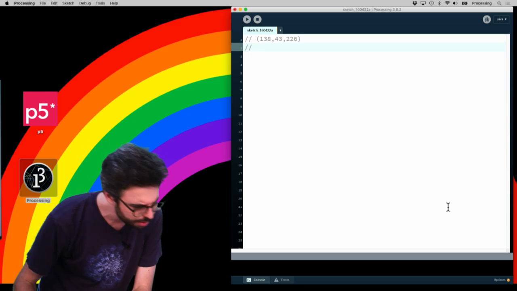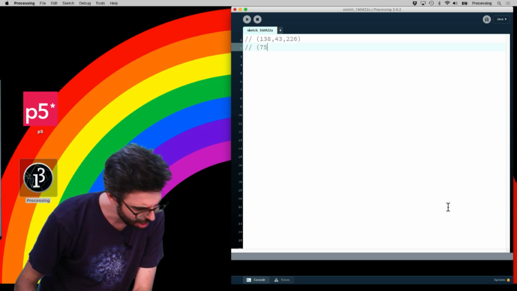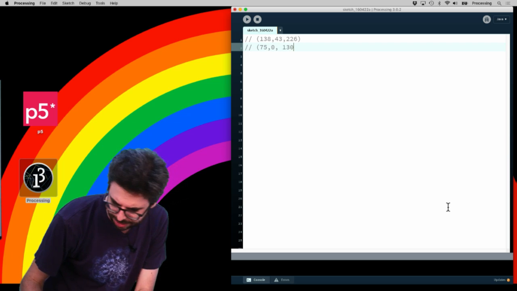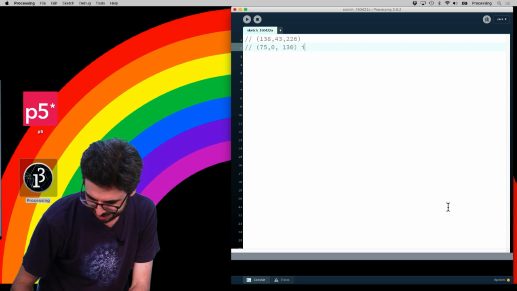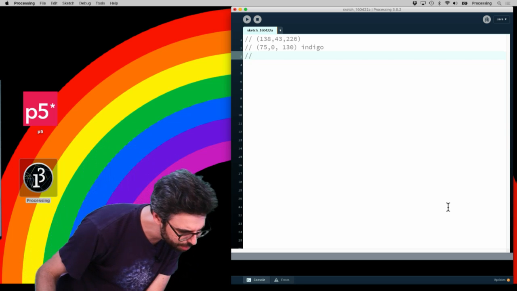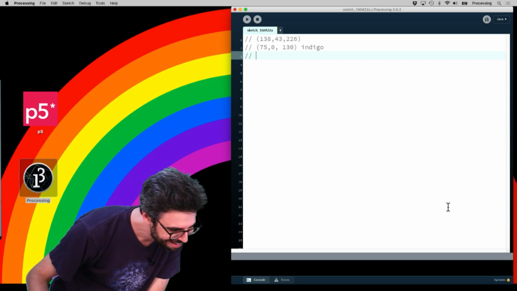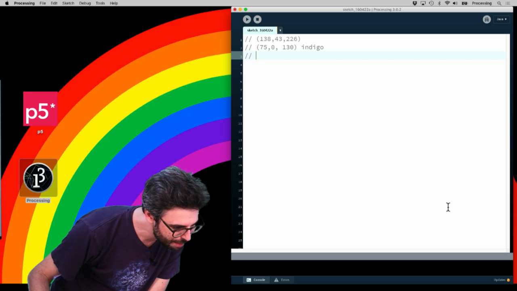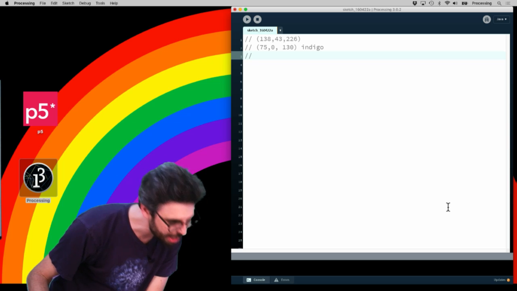Someone suggested 75, 0, 130. That's indigo. I need purple. Okay, got two good purples there.